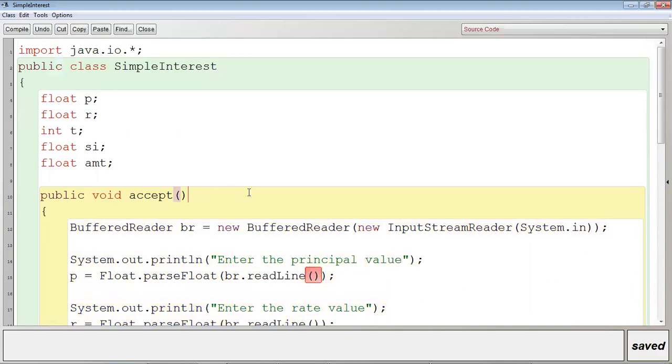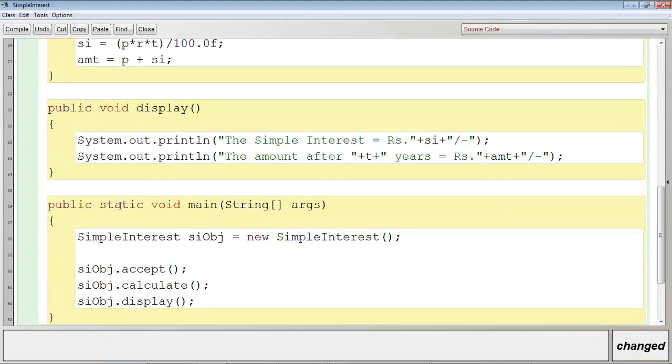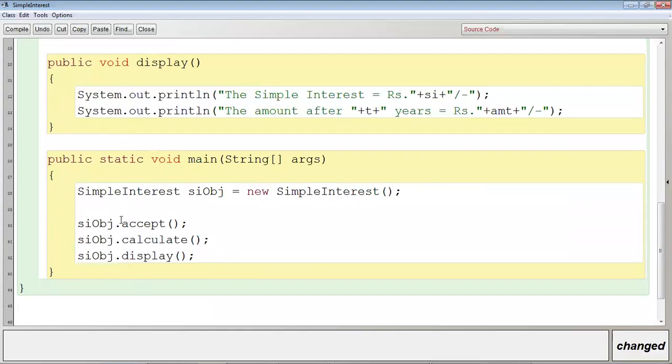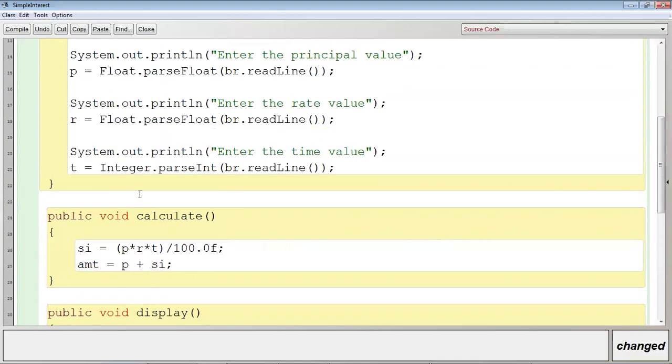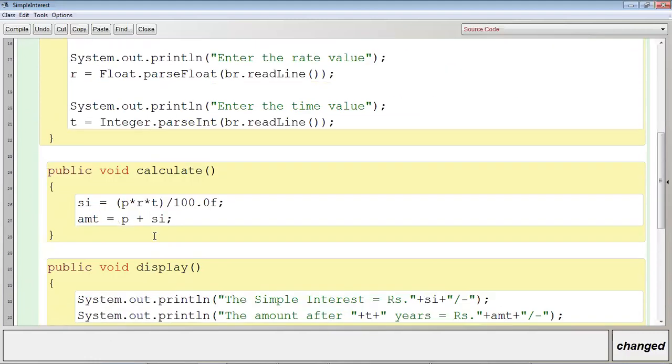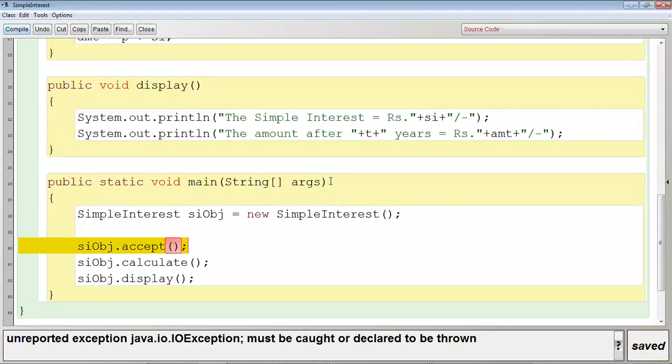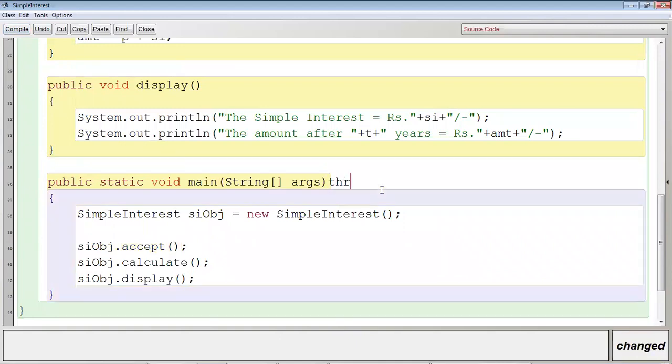So here I will have to write throws IOException. Now also I will get the error. Why? Because the accept method is called from within the main method. So within the main method also I will have to write throws IOException. I will get the error. So here also I will write throws IOException. Now you might be thinking, why?